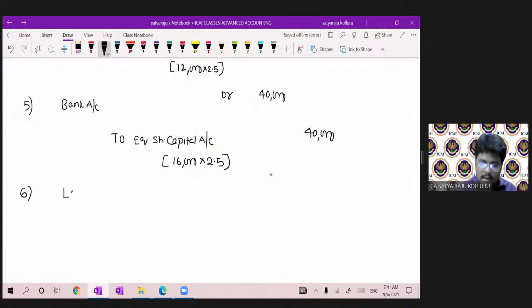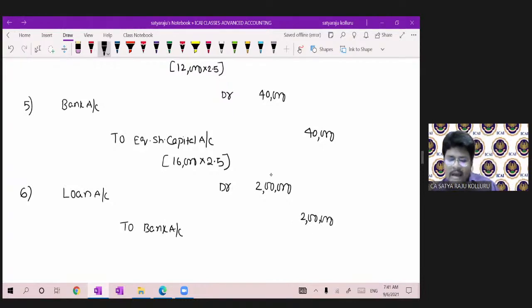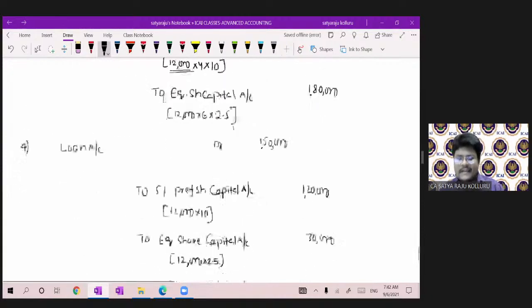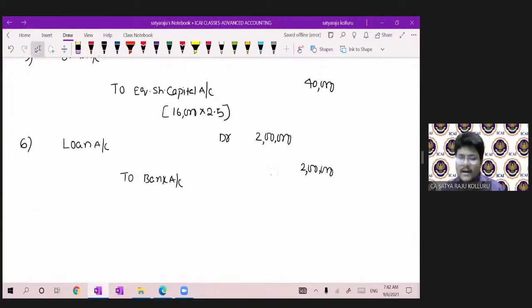Now you can make a payment to the loan to the extent of 2 lakhs. Loan account debit to cash or bank account. You may ask, how did you get such 2 lakhs cash? Here I have 40,000 I issued. In the second entry, I have 1,12,500, and the existing cash balance is also there in the balance sheet. With that resource, I can complete that.